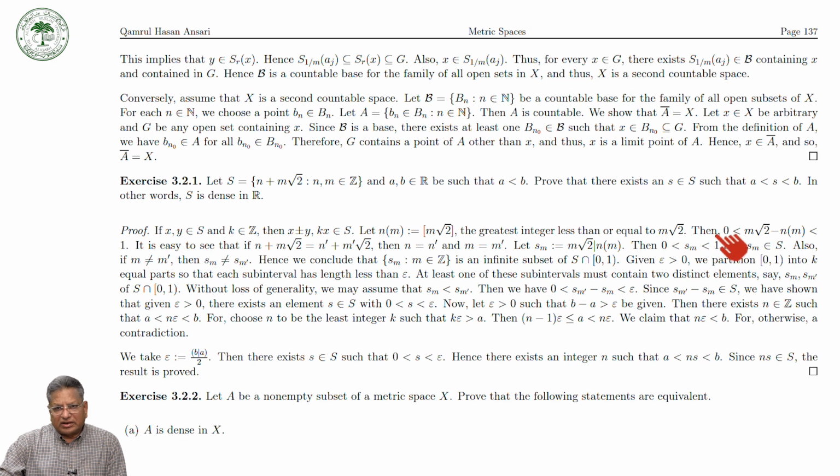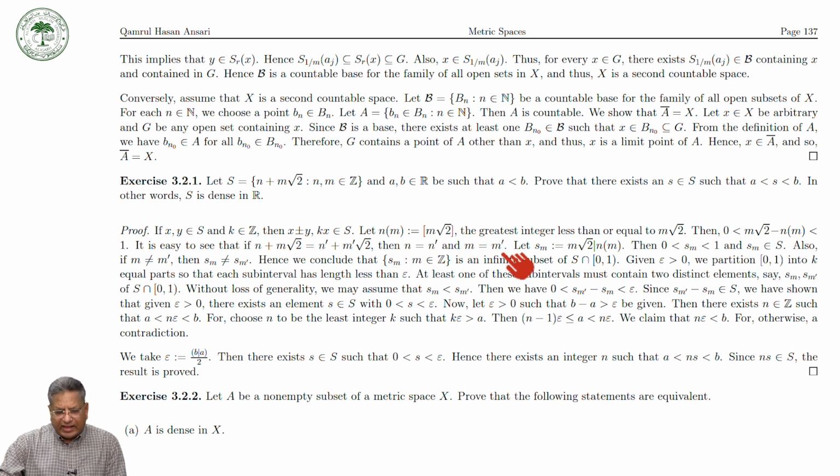Then we can see that m under root 2 minus n_m is greater than 0 and less than 1. And it is easy to see that if n plus m under root 2 is equal to n prime plus m prime under root 2, then n prime must be equal to n and m prime must be equal to m.